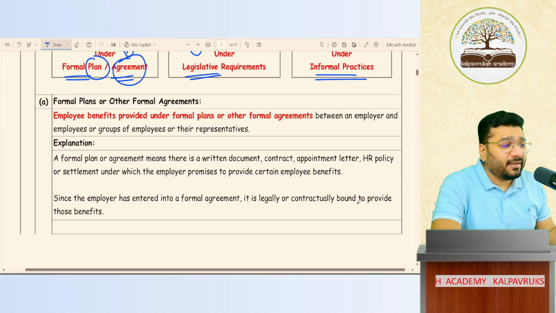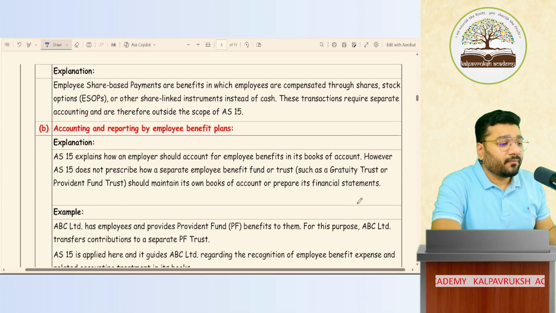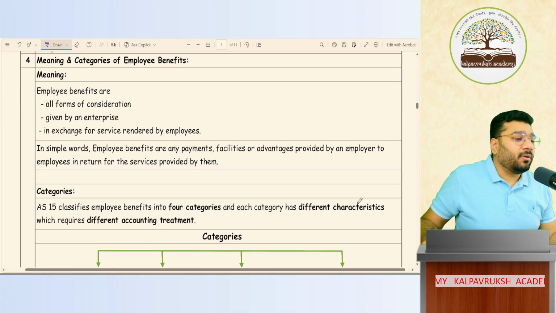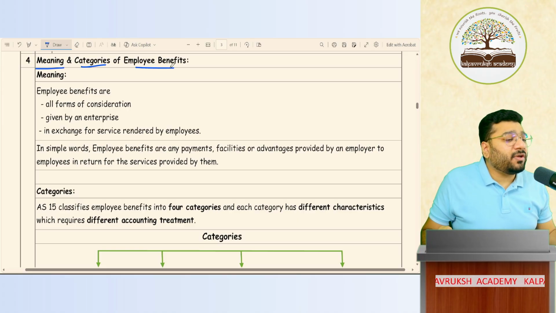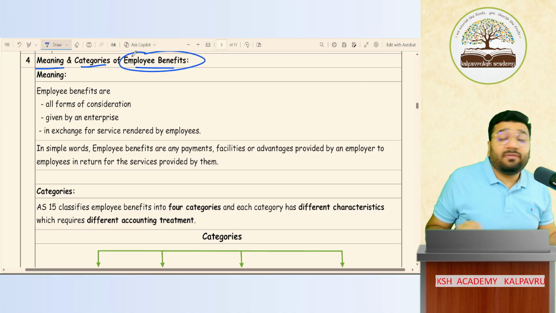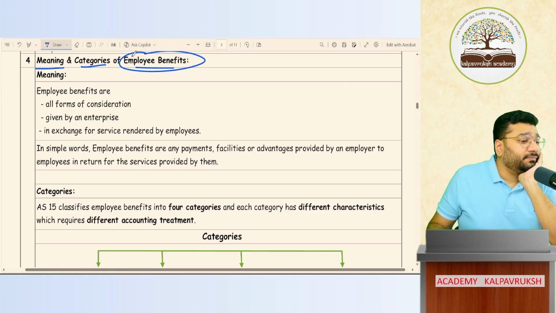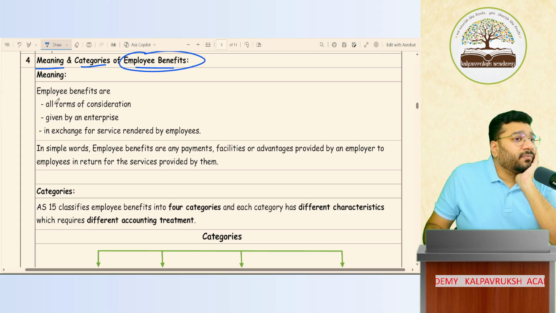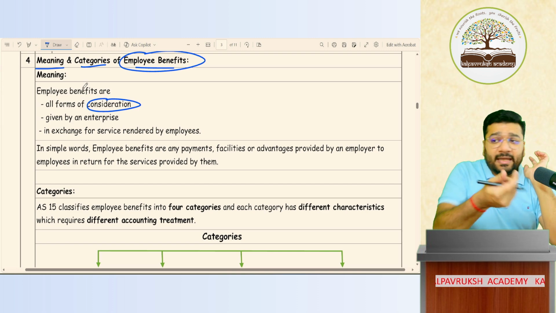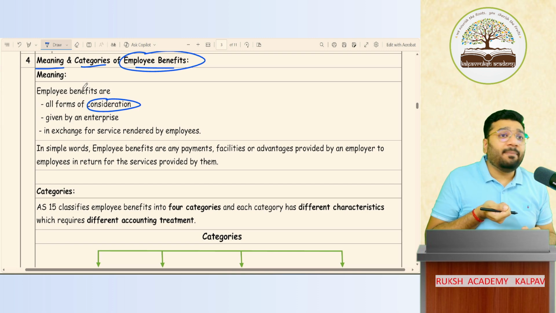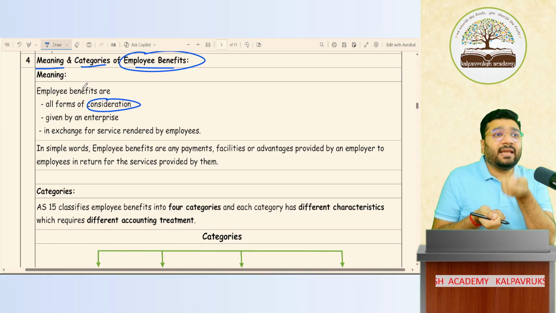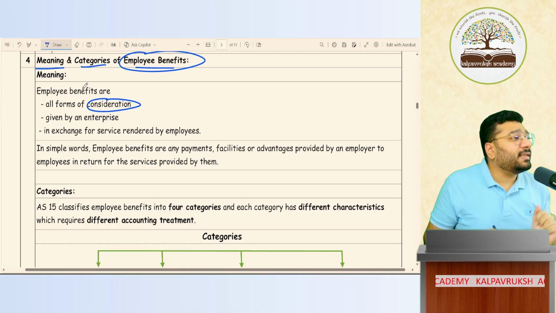Got it? Not got it? Meaning and categories of employee benefit. What is the meaning of employee benefit? The consideration that you pay to the employee for getting the services. I get service from the employee. In return, in consideration, I have to pay something. That is called employee benefit.